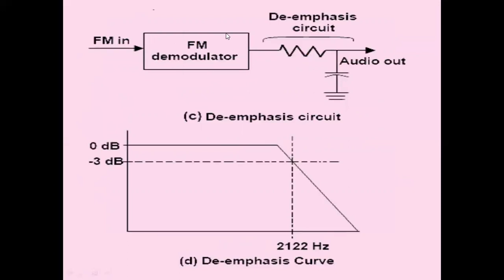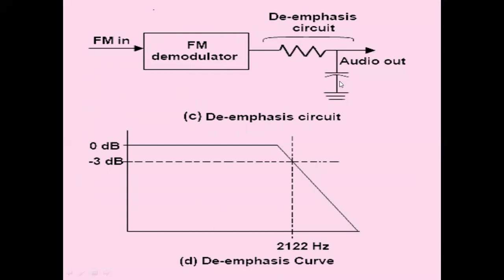So the FM wave is picked up in the receiver, then applied to a demodulator. This demodulator recovers the message signal in an emphasized manner. Then it is applied to a de-emphasis circuit to get back the original restored levels.